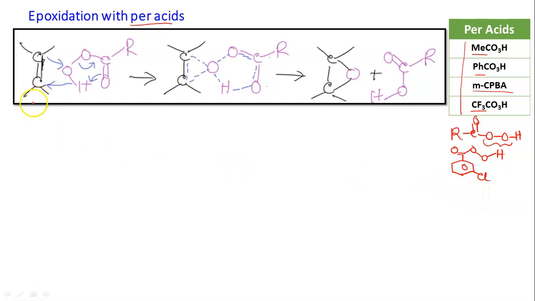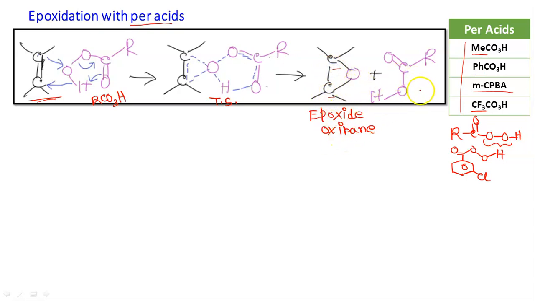So here we have the general structure of an alkene, and in presence of RCO3H, that is the general structure of peracid, here we have this transition state. Here the dotted line is used for the bonds which are to be formed and for the bonds which are to be broken. After the transition state, here we have the epoxide. Epoxide is basically also known as oxirane. It is a three-membered ring where two atoms are carbon and one atom is oxygen.